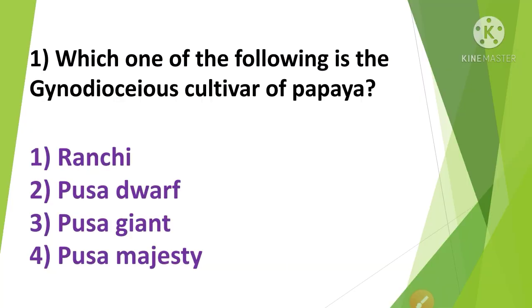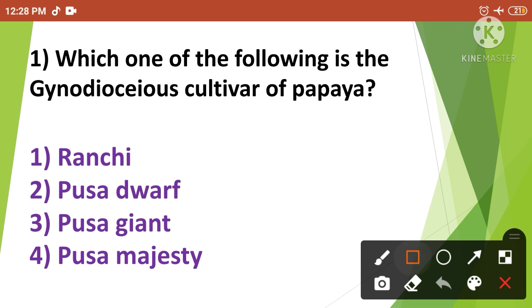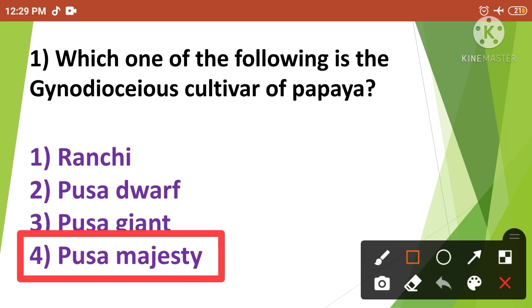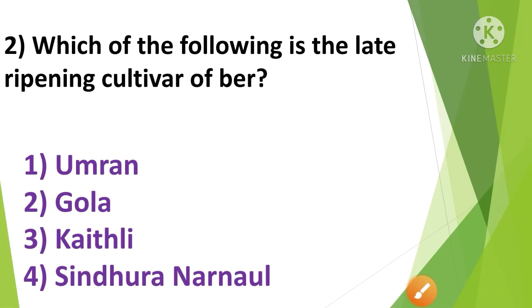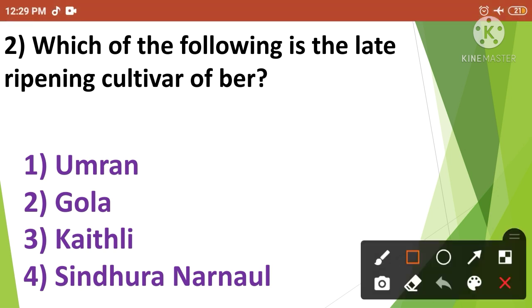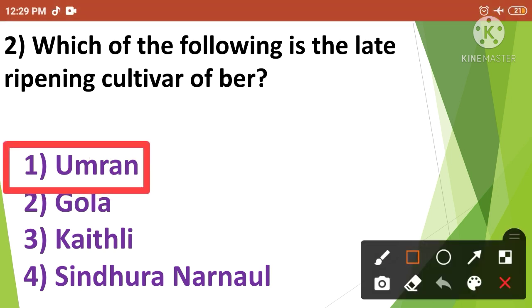First question: which one of the following is the gynodioecious cultivar of papaya? The correct answer is option number 4. So the Pusa Majesty is the gynodioecious cultivar of papaya. Then next question: which of the following is the late ripening cultivar of ber? The correct answer is option number 1. So the Umran is the late ripening cultivar of ber.